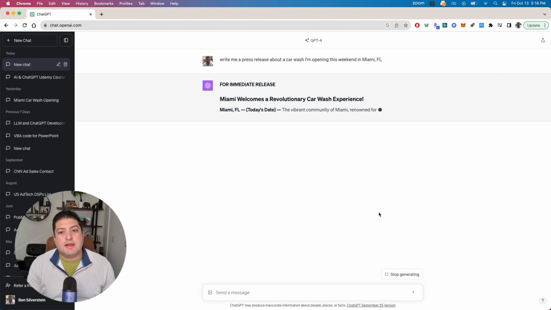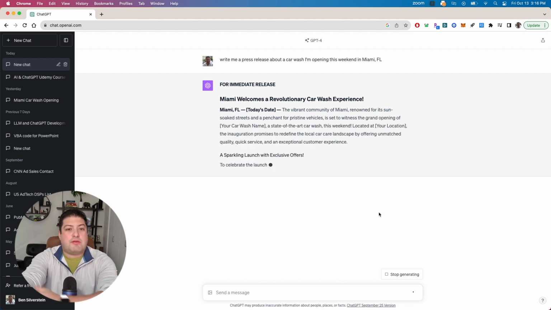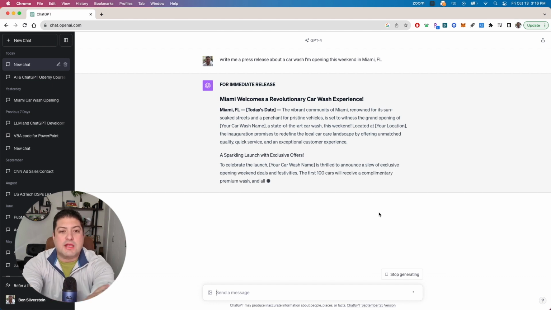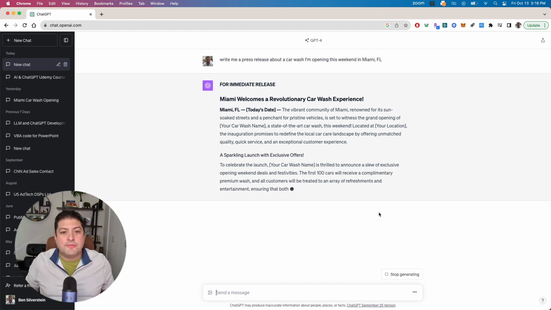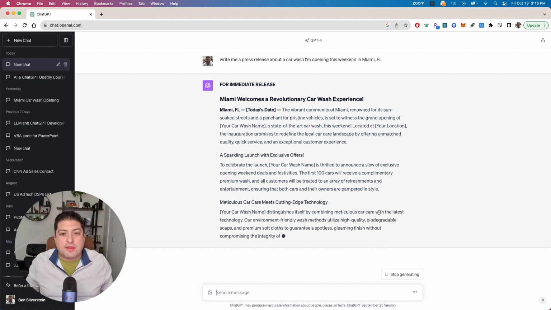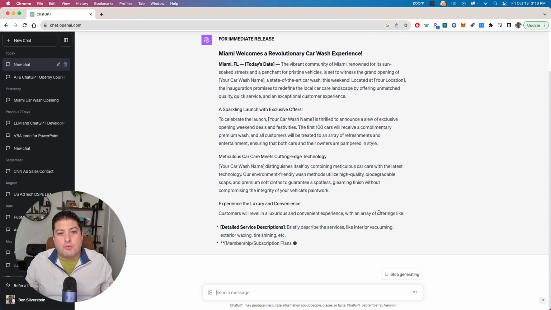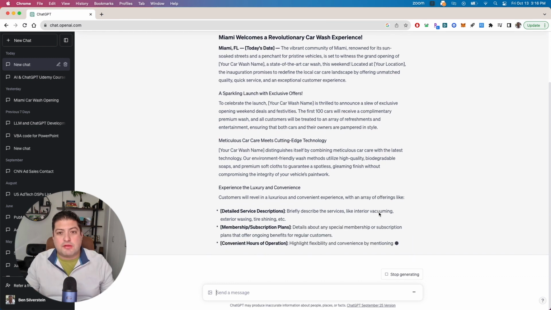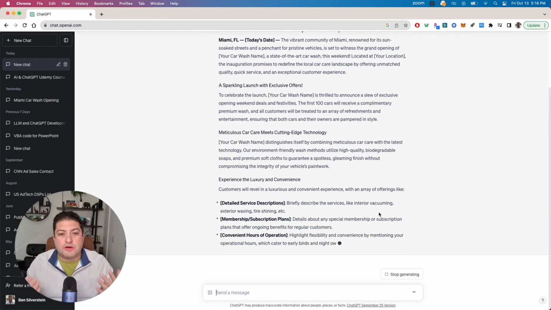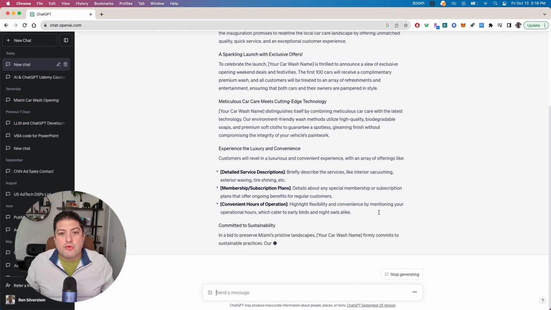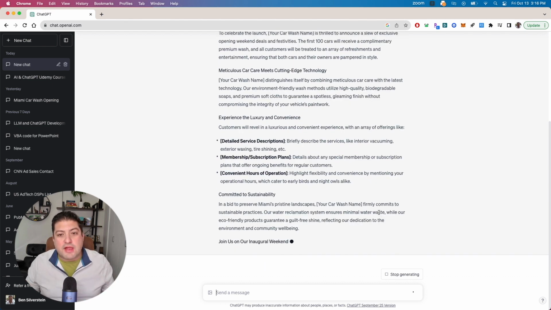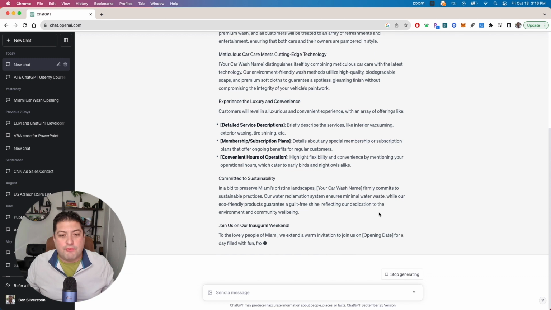Great. Immediately it starts to generate for us, and it's giving us a press release with a good format for immediate release. It has a title, it has a location and a date. These are requirements for a press release. If you're not familiar, there are generally standards of what you need to send a press release in terms of the formatting and what information goes where. So really, really useful that it knows that information and can generate that for us.